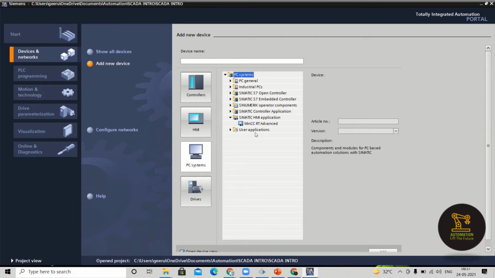In those applications we are working with, for example, WinCC RT Advanced. WinCC is nothing but Windows Control Center, and RT is nothing but runtime. So just double click to open the device.